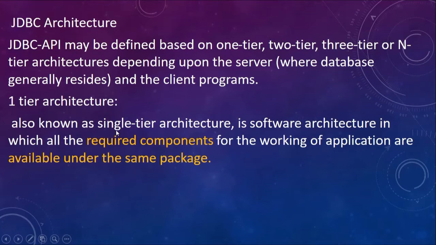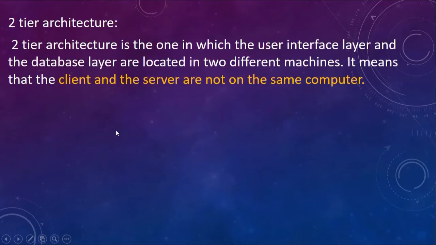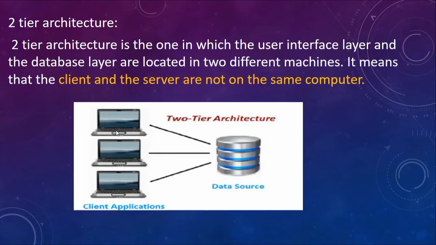This is called 1 tier architecture. 2 tier architecture is the one in which the user interface layer and the database layer are located on two different machines. That means unlike 1 tier architecture, the database as well as the client technology you are going to use don't reside on the same machine anymore.